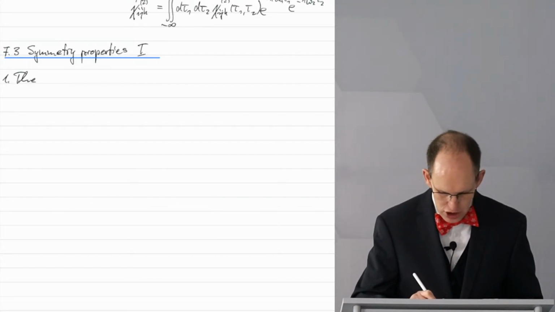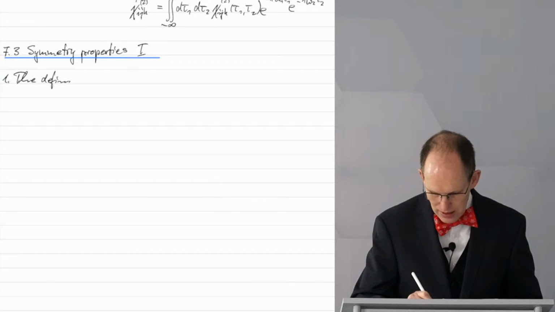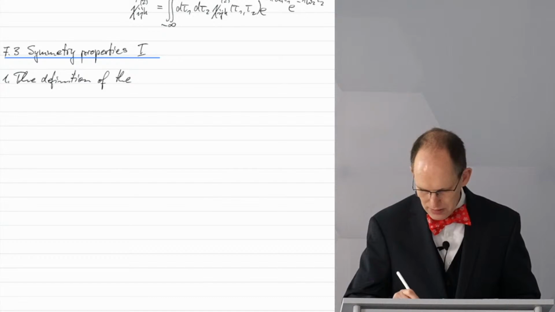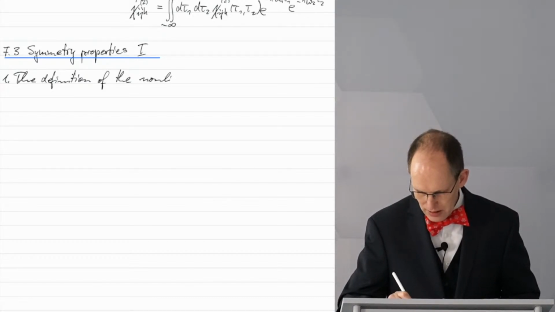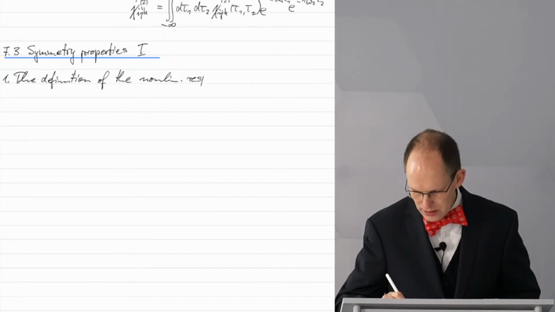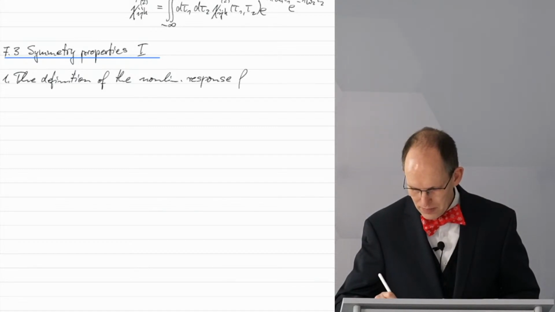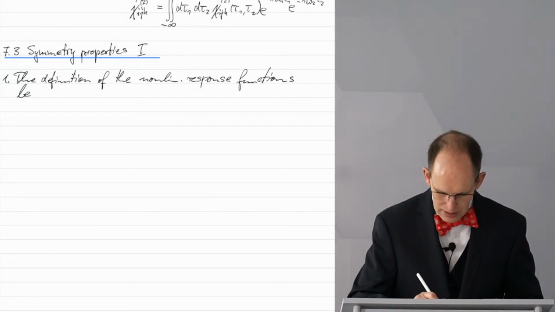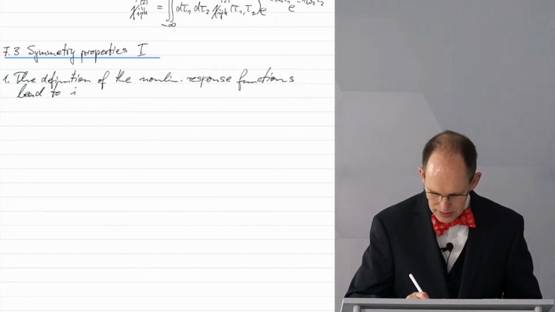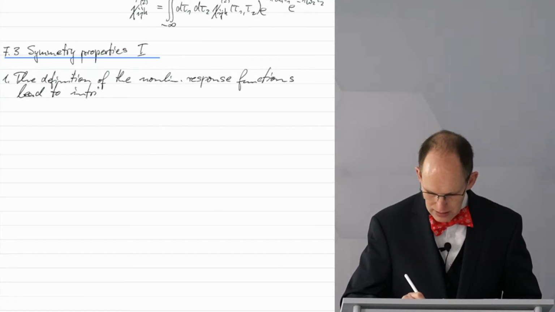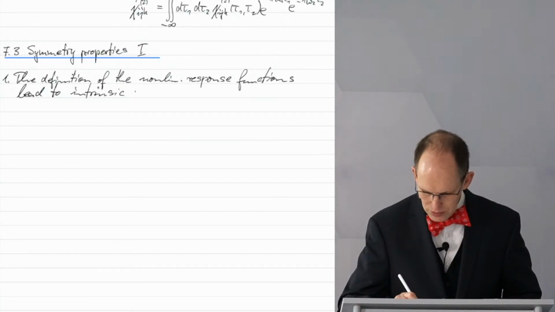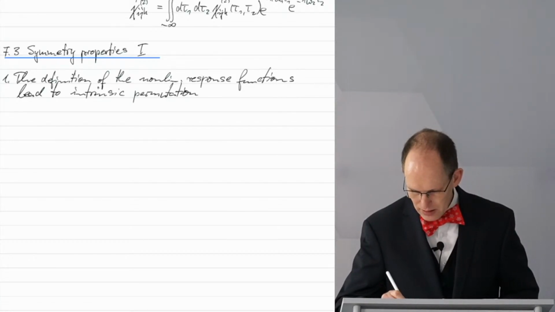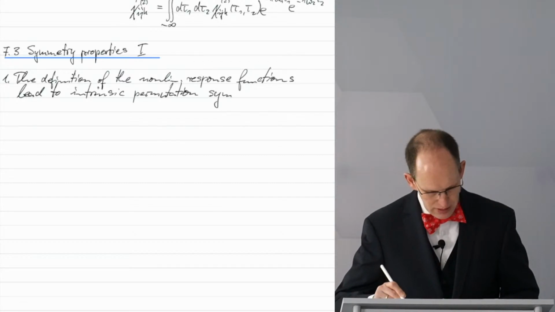The definition of the nonlinear response functions leads to intrinsic permutation symmetry. And now I have to say what it is.